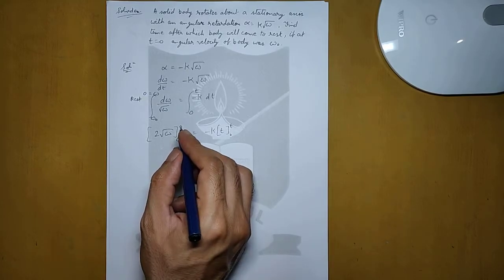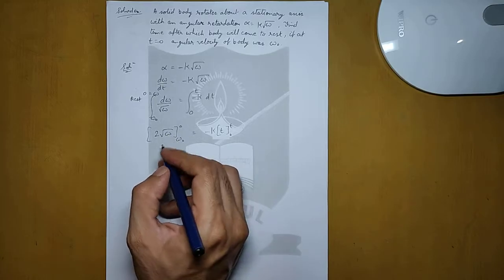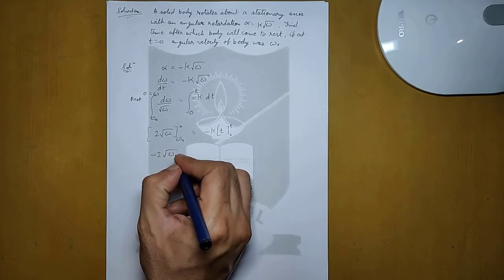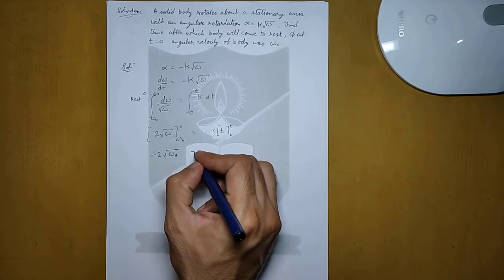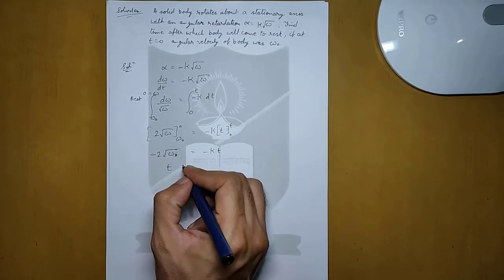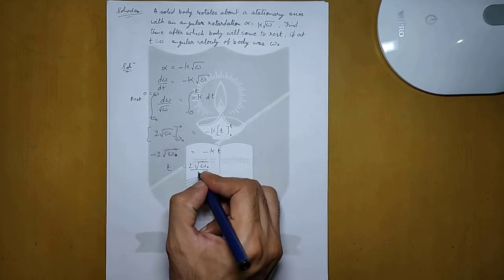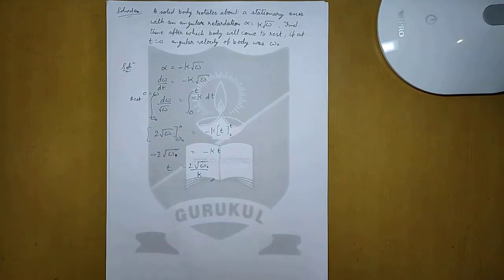So if we put the final limit first, then it will be 0 minus the initial limit, so it will be minus 2 root omega naught. This is what we will get on the left hand side, and on the right hand side we will have minus k t. The minus will get cancelled, and the value of t can be written as 2 root omega naught upon k. This will be the answer to this question.